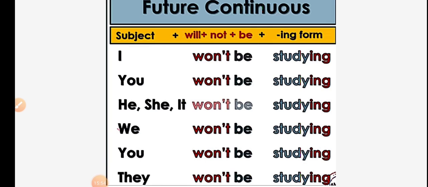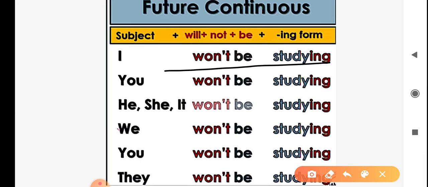Here are examples of contracted verbs in future continuous tense. I won't be studying. Here, won't be is the contraction of will not be.